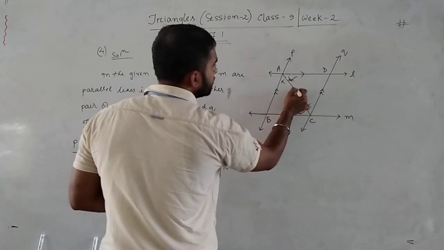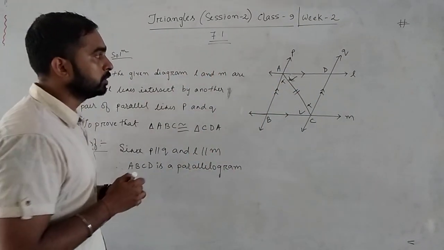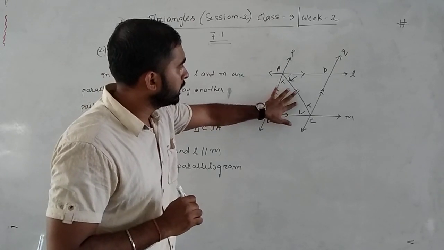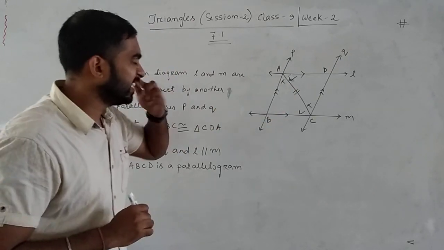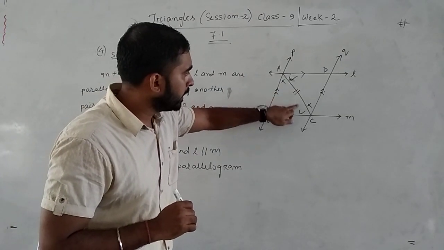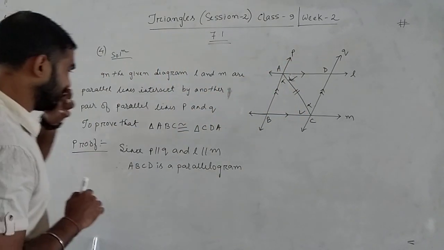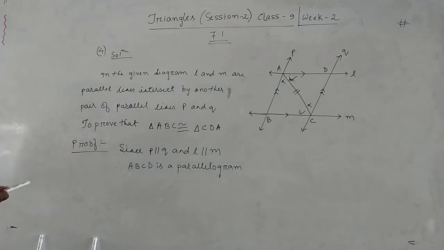And this is the common side which is present in both the triangles. In triangle ABC and triangle CDA, in both the triangles AC is the common side. That's why now we can say by angle side angle, these two triangles are congruent. Triangle ABC, triangle CDA congruent.